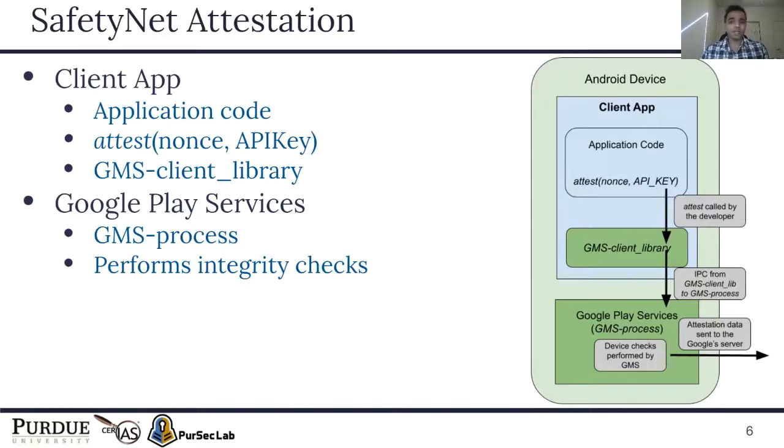The attest function takes two arguments, a nonce and an API key. When the attest function is invoked, the call is handled by GMS client library that is provided by Google, and it is also present within the client app. When the GMS client library gets the call by attest, it performs an IPC to the GMS process. When GMS process gets the IPC, the GMS process performs various integrity checks on the device and the client app and sends that data to the Google server.